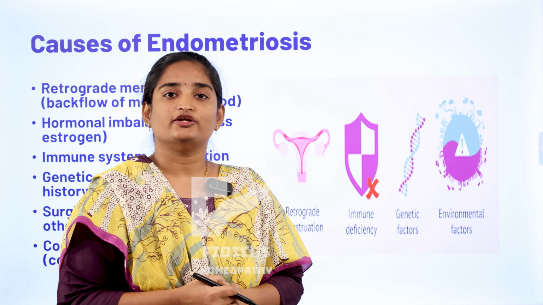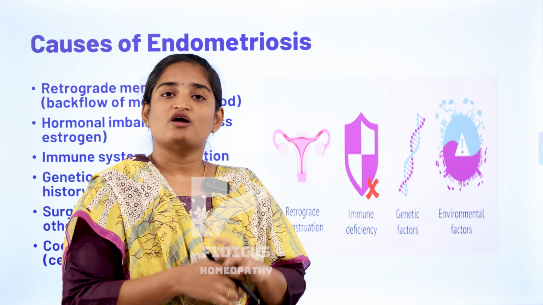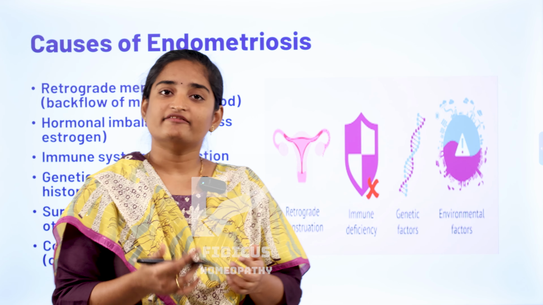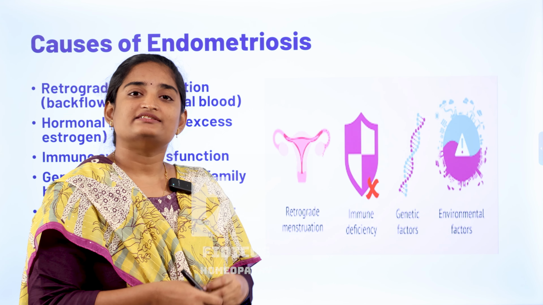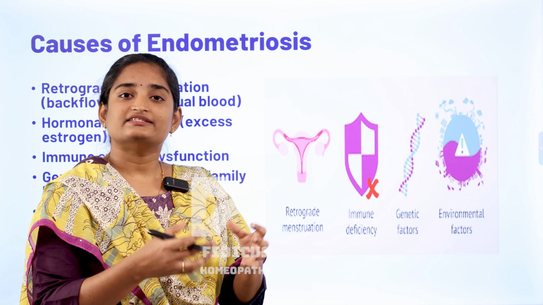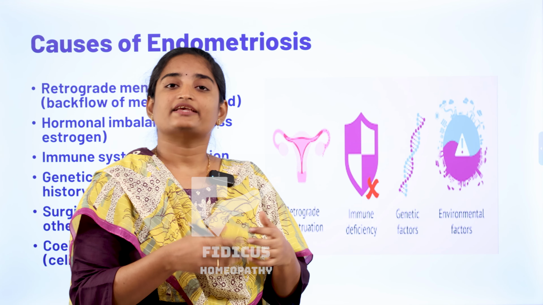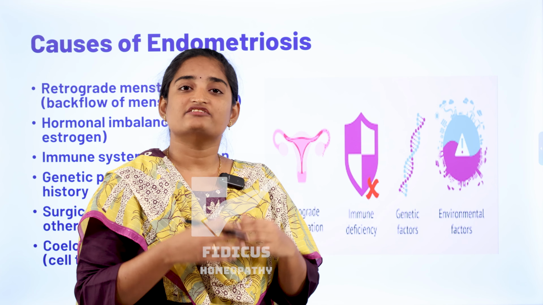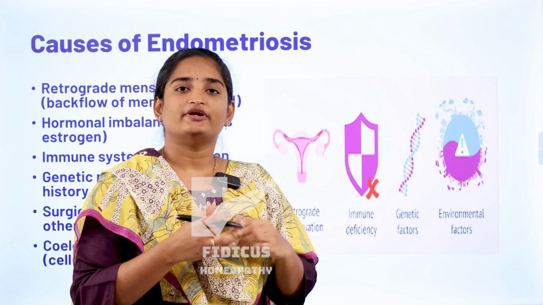This can result in scar endometriosis. This is one of the severe forms of endometriosis. Apart from this, these endometrial cells can travel along with the blood to other organs like the brain or lungs. This can result in the formation of extrapelvic endometriosis, which is one of the most serious complications of endometriosis.